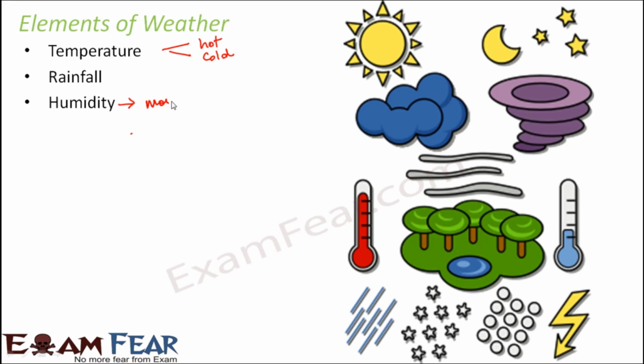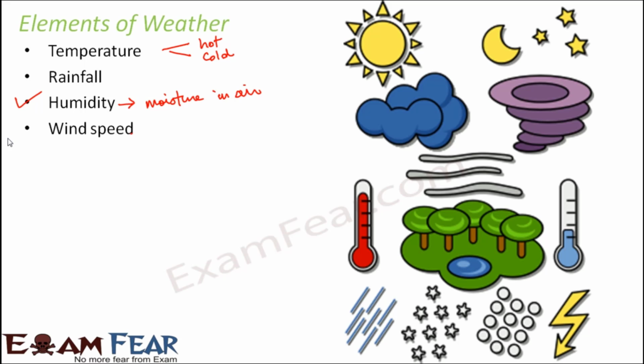So humidity is all about moisture in the air. You can actually feel the wet air, and that is when we say that the weather is humid. And generally the weather is humid after rainfall, because there is a lot of moisture in the environment. So that is when you can actually feel humidity.